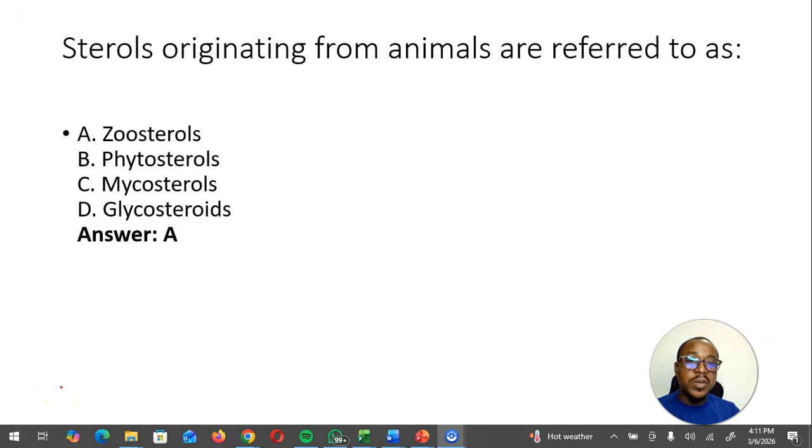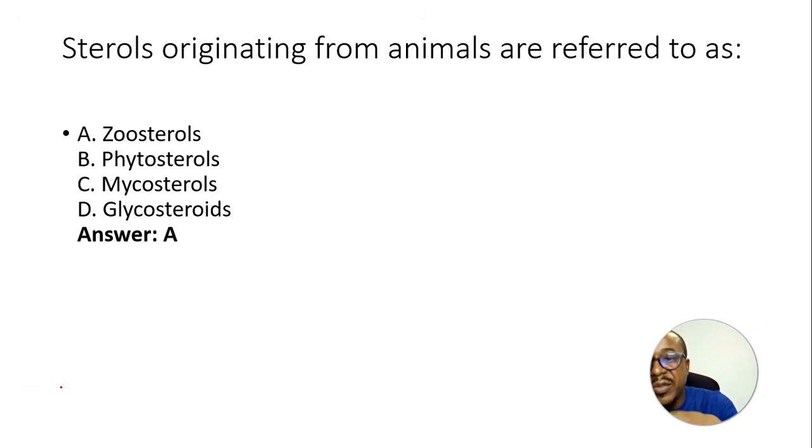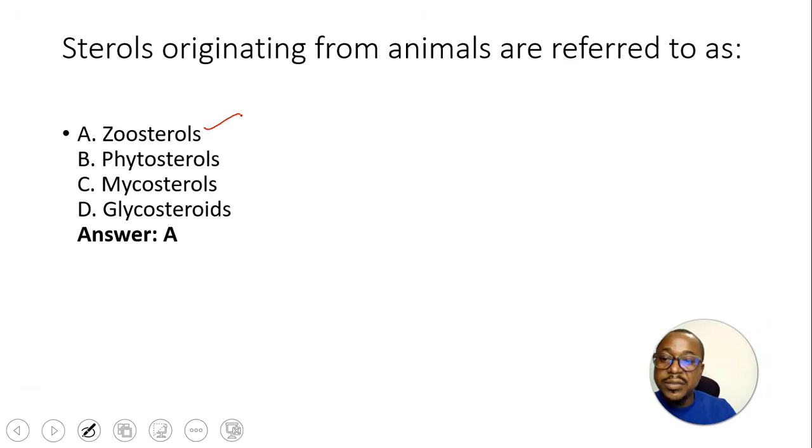Sterols originating from animals are referred to as what? Zoosterol, like I said in the previous slide. Phytosterol, mycosterols is of fungal origin. Glycosterols is sterols that are attached to a carbohydrate molecule. So the answer to that question is zoosterol.